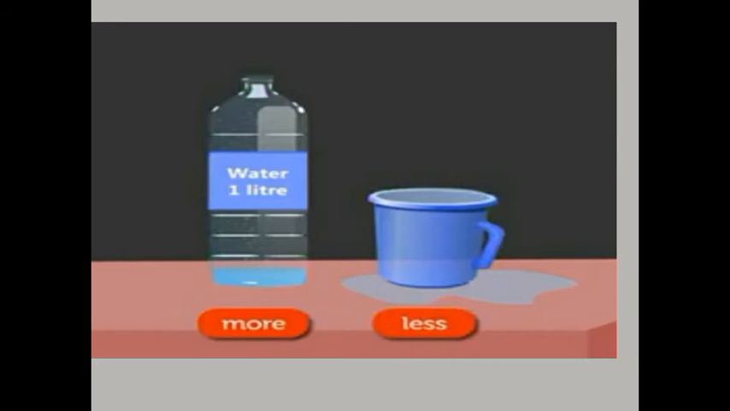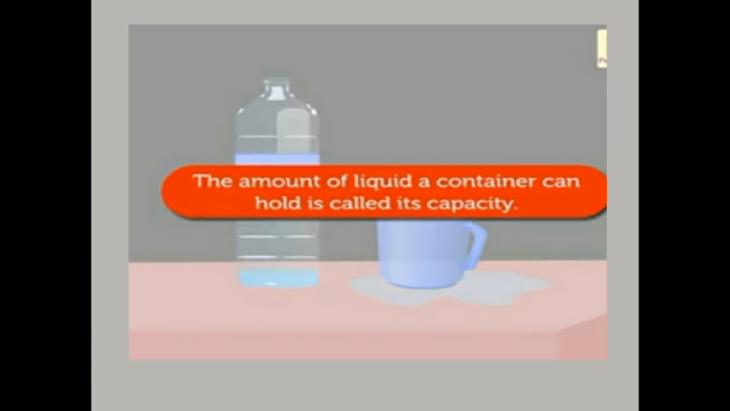Hence, we say the capacity of the bottle is more than the empty container, because when we were pouring this water in the empty container, it overflowed. It means that the water in this bottle was more than this container. It means that the bottle can hold more water than the container.